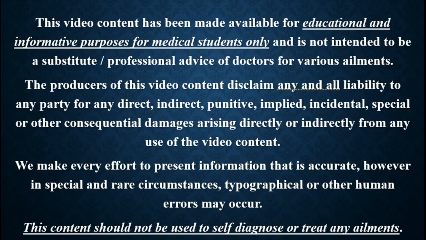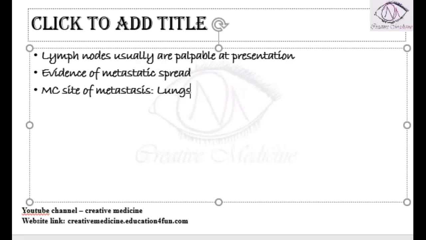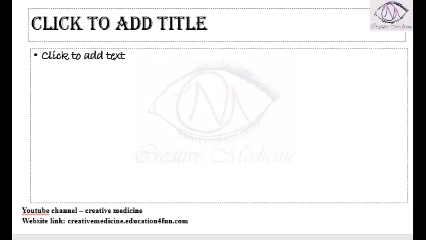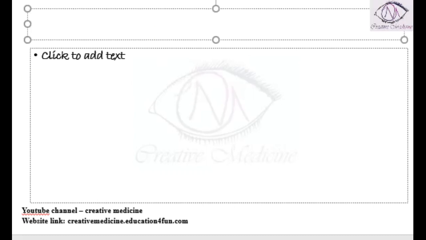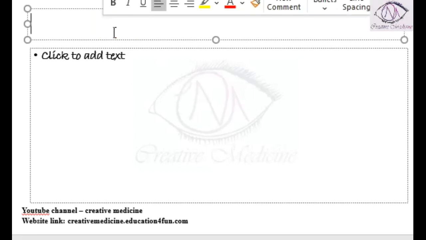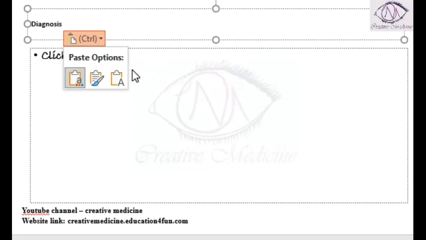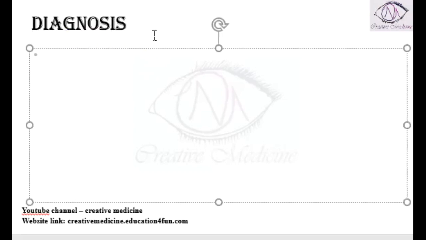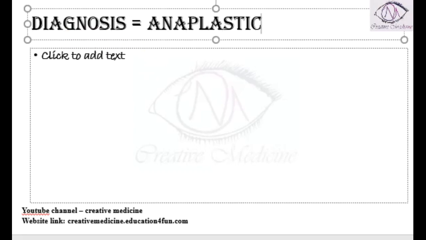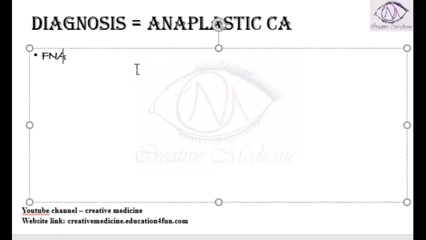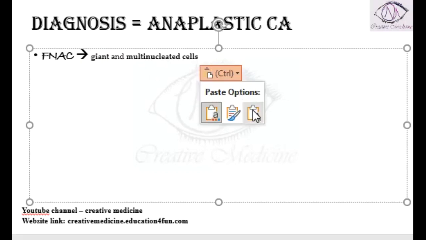In this lecture, we will learn about the diagnosis of anaplastic carcinoma of thyroid. The diagnosis is mainly done by FNAC. If you do an FNAC, you will see giant cells, which are multinucleated giant cells, in anaplastic carcinoma of thyroid.